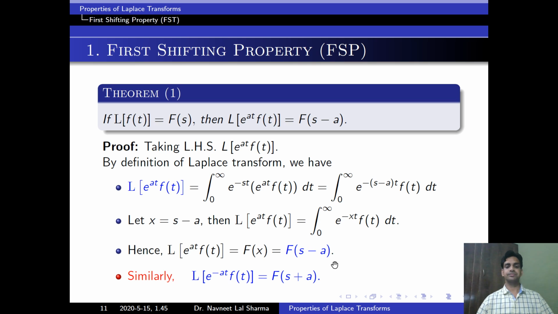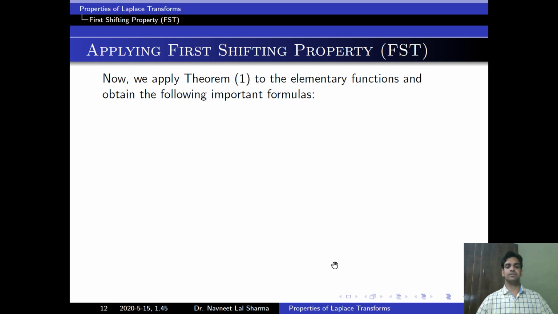Now, apply the first shifting property to the elementary functions, say t to the power n, trigonometric functions and hyperbolic functions. First formula, Laplace of e to the power at into t to the power n is equal to factorial n divided by s minus a to the power n plus 1. Question, how will we solve this question?